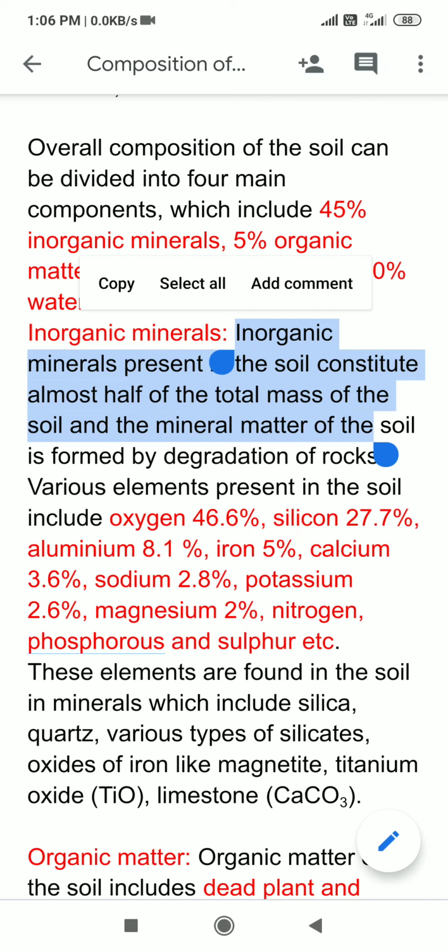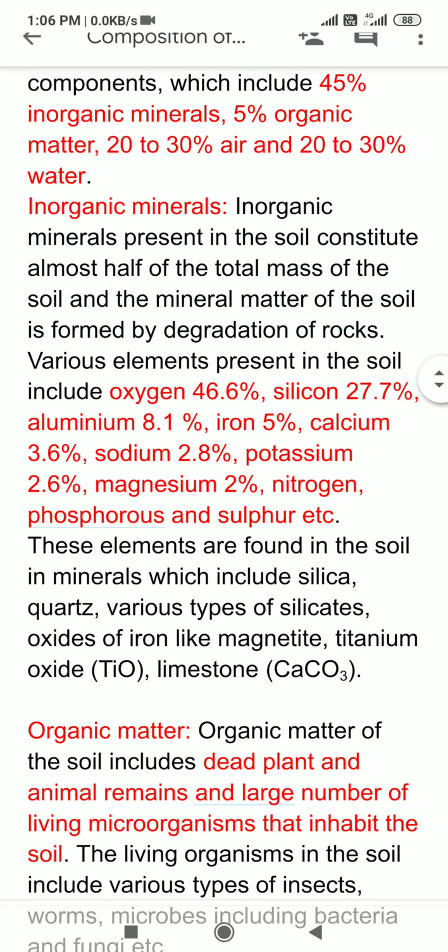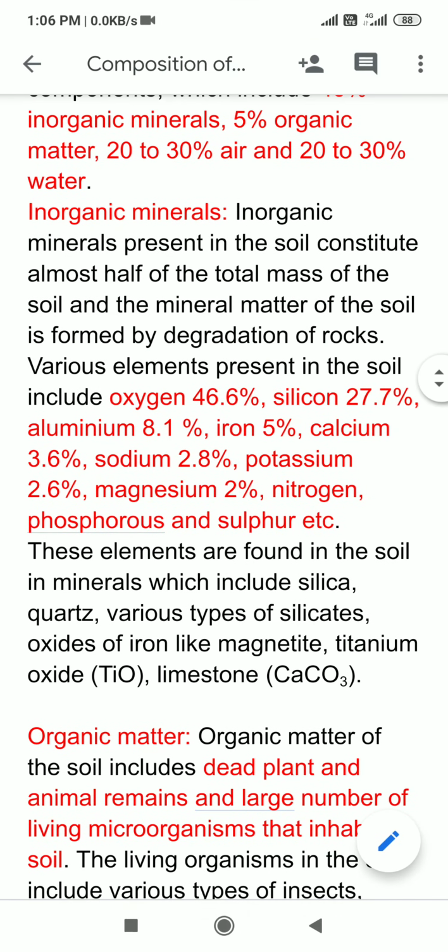And the mineral matter of the soil, how is it formed? It is formed by degradation of rocks. And what are the various elements which are present in the soil? Various elements present in the soil include oxygen. You can see I have shown them in red.